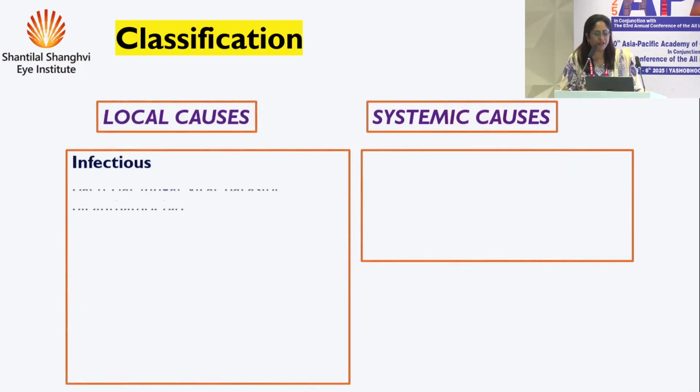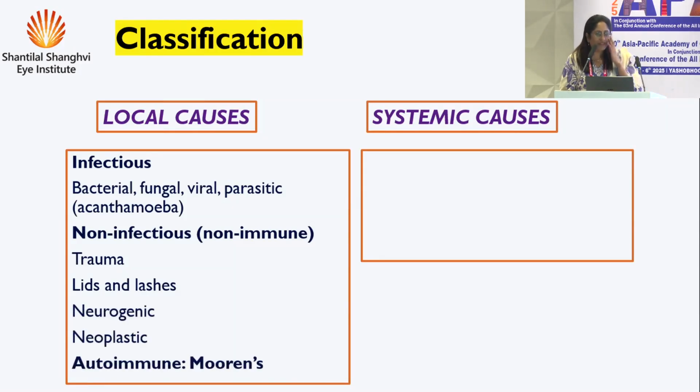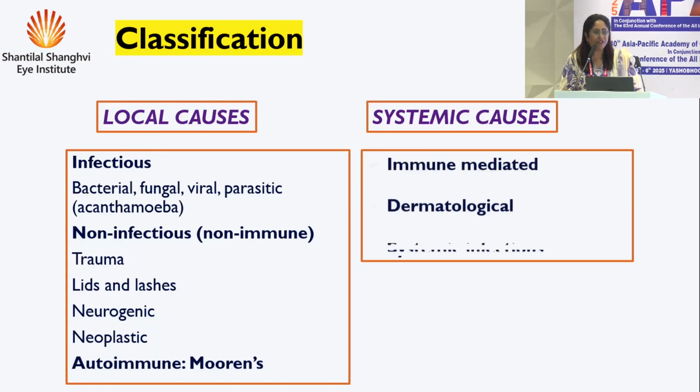Under the local causes, under infections, you can have bacterial, fungal, viral, parasitic. Under non-infectious, something like trauma, or the lids and lashes. I'll come to this in the mimickers of PUK. If they continuously keep rubbing a particular area, a trichiatic eyelash going on rubbing the cornea, causing melting, some of us might think it's PUK.